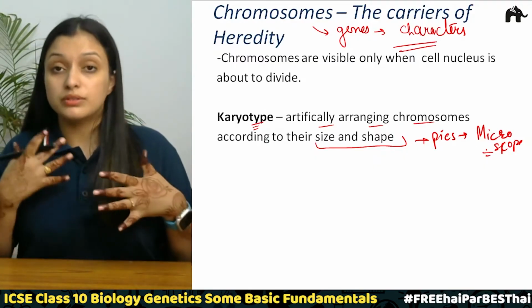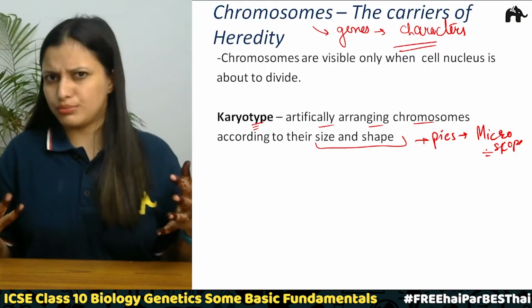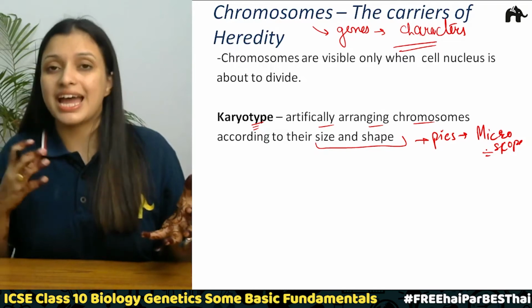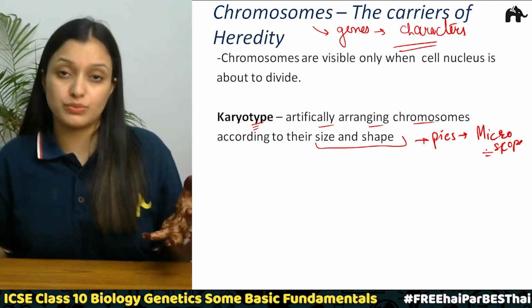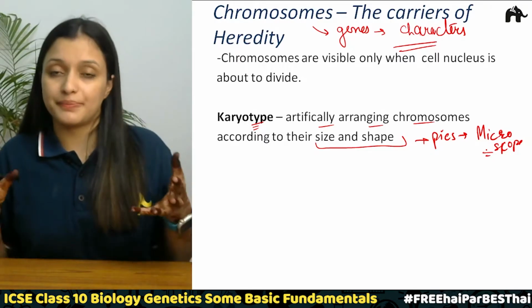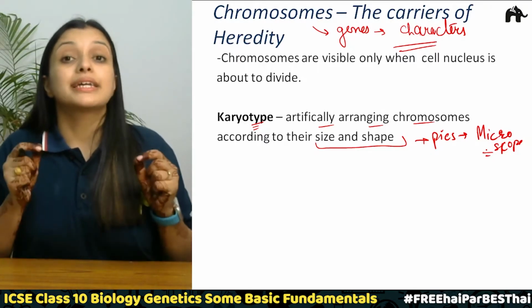Twenty-two pairs of chromosomes are somatic, and the rest one pair is the sex chromosomes, the 23rd pair, correct? So this is called karyotype.